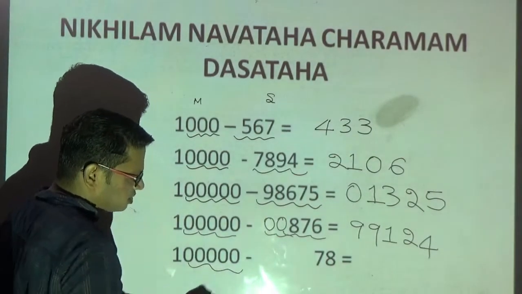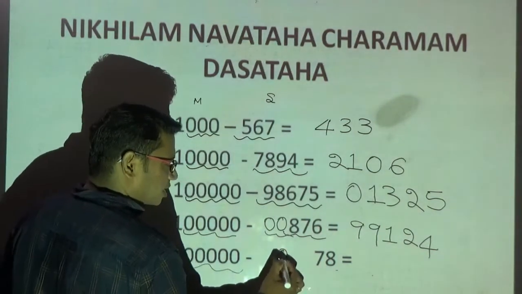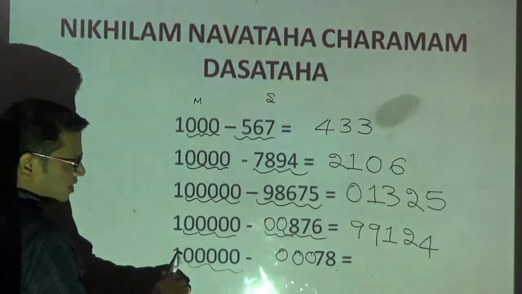We'll go for the next problem now. Count how many zeros. 5 zeros. How many digits? Only 2 digits. I don't worry about that. Insert 3 more zeros. How many zeros?